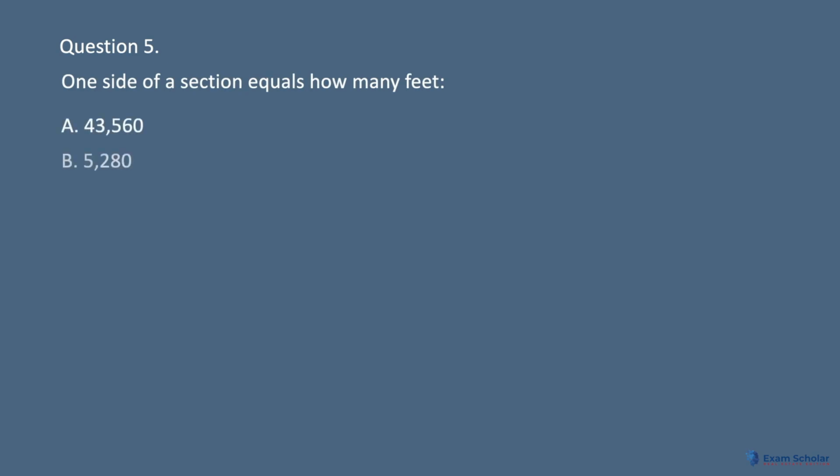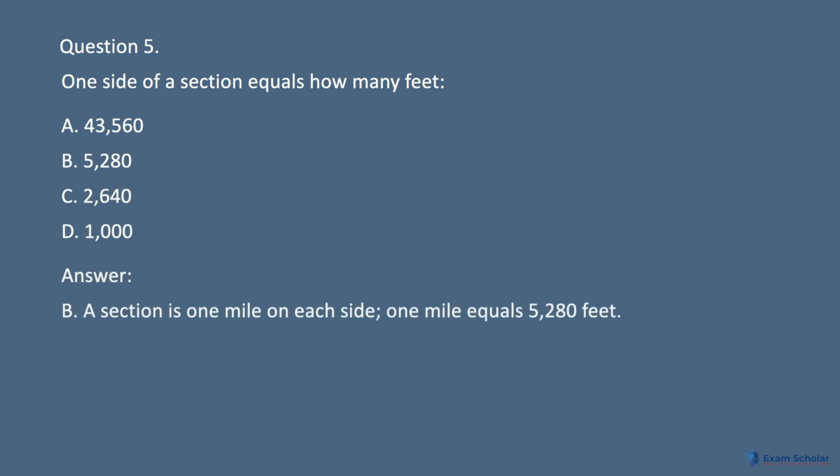Question 5. One side of a section equals how many feet? A. 43,560. B. 5,280. C. 2,640. D. 1,000. Answer: B. A section is 1 mile on each side. 1 mile equals 5,280 feet.